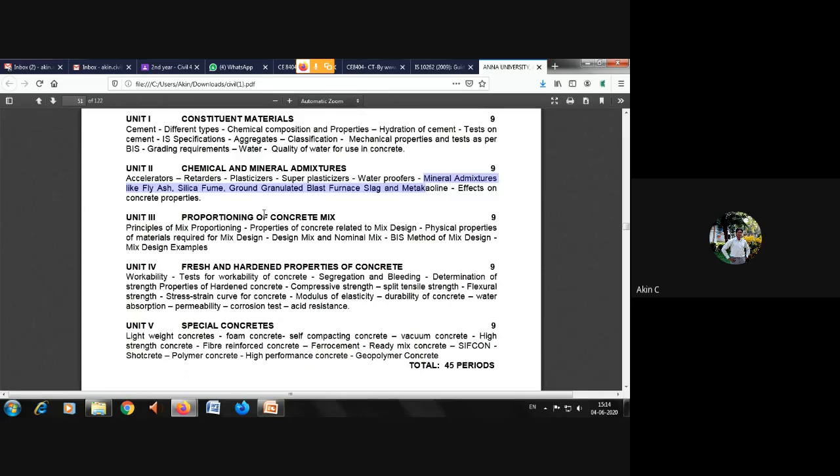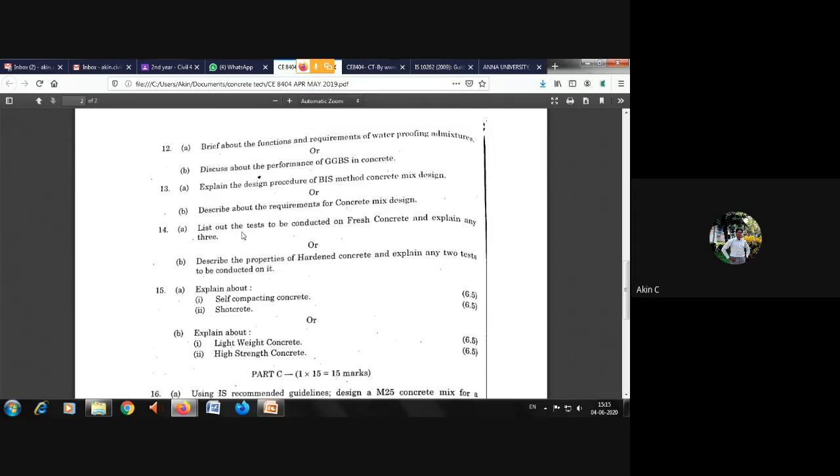So when I take this class in the third unit, proportioning of concrete mix, I've told you that this entire portion is available in the IS code, which is nothing but IS 10262. They will ask either the problem or the procedures available for the problem. For example, we'll move on with the question paper. You can see, explain the design procedure of the BIS method of concrete mix design. Or in section B, they will be asking to describe the requirement for concrete mix design.